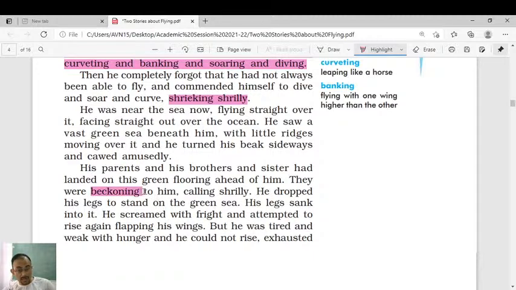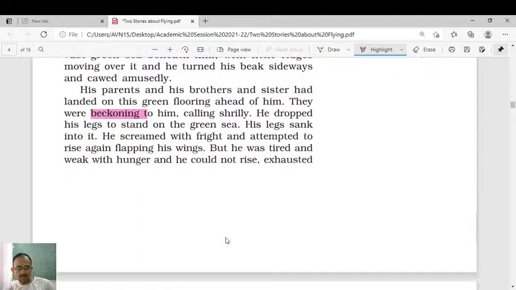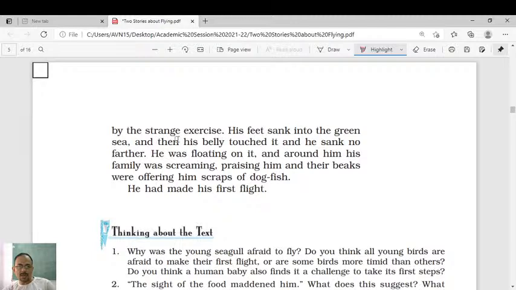Beckoning means they were calling him, calling shrilly. He dropped his legs to stand on the green sea. His legs sank into it. He screamed with fright and attempted to rise again, flapping his wings. But he was tired and weak with hunger, and he could not rise, exhausted by the strange exercise. His feet sank into the green sea, and then his belly touched it, and he sank no further. He was floating on it. And around him, his family was screaming, praising him, and their beaks were offering him scraps of dogfish. He had made his first flight.